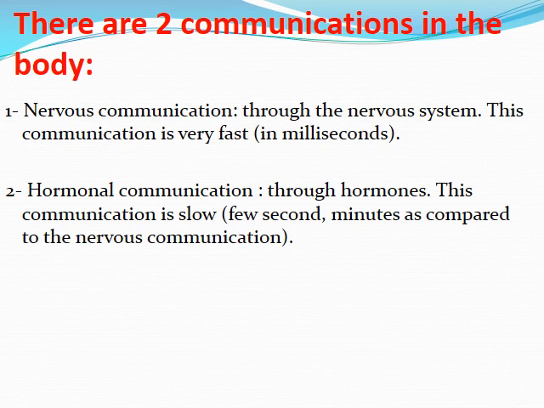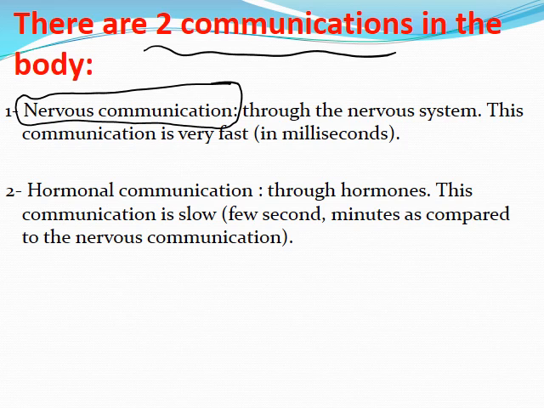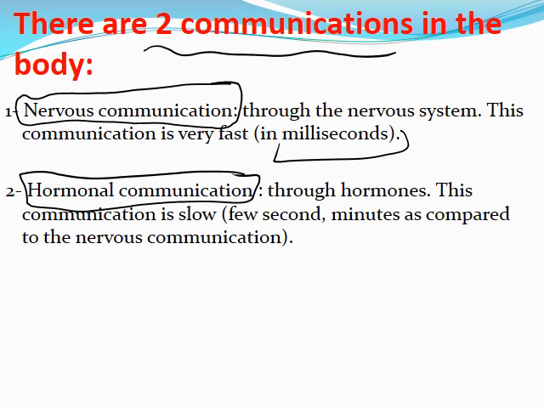To start with, you have to know that we have two types of communication in the body. The first one is called nervous communication, and the second one is called hormonal communication. Nervous communication occurs through the nervous system. This communication is very fast, maybe in milliseconds, while hormonal communication occurs through hormones. This communication is somewhat slow, taking a few seconds or minutes compared to nervous communication.